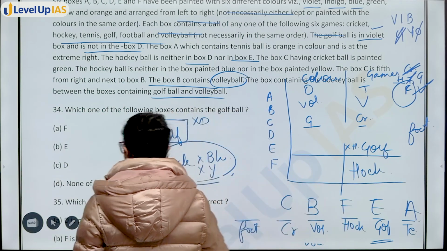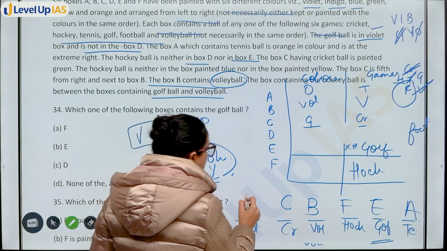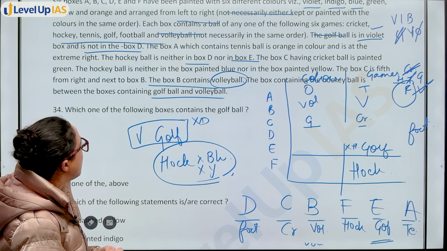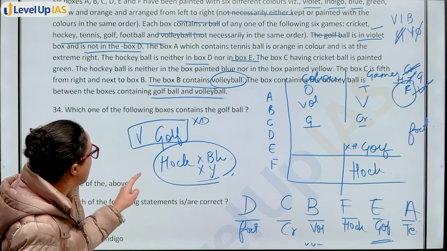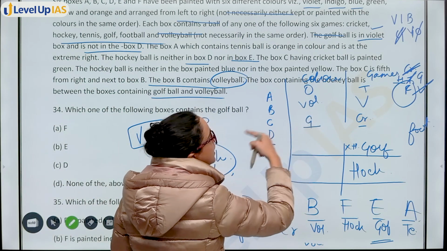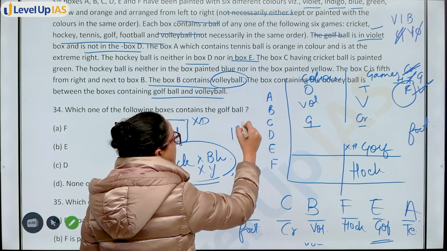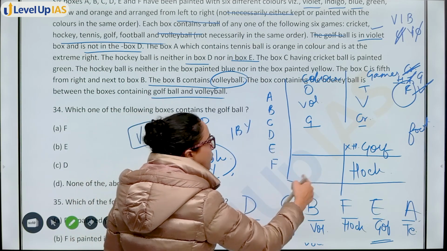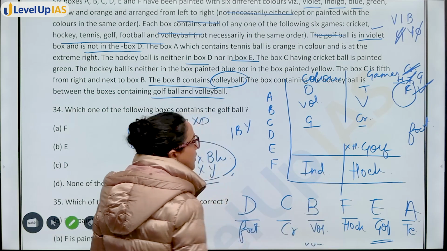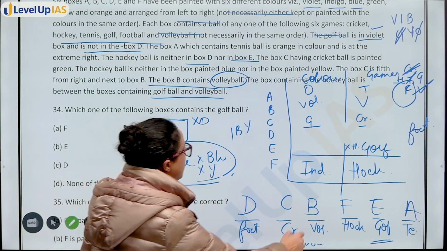Erasing this. Okay. So final arrangement is that D has football, and this is your final arrangement. Now you also know that hockey ball cannot be of blue or yellow color. यहाँ पे कलर कितने रह गए? V, O, G is gone. You are left with I, B, Y. Indigo, blue, yellow. Hockey ball, blue and yellow नहीं हो सकता. That means only color left is indigo. Okay, so this will be I.